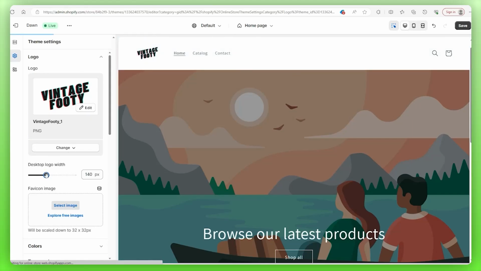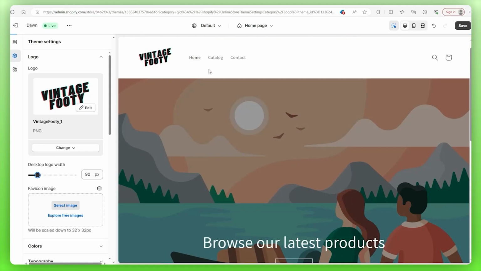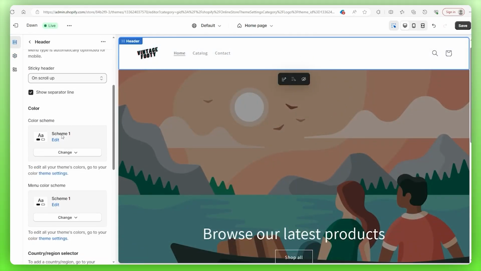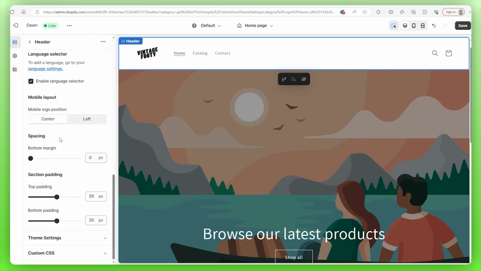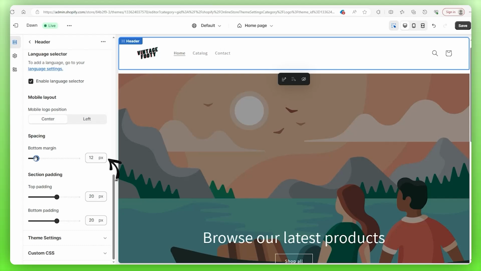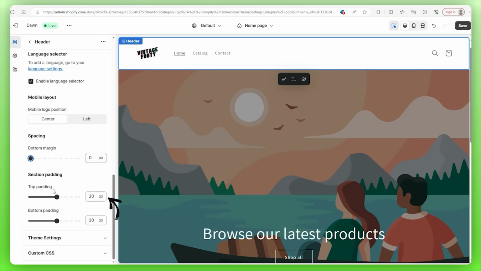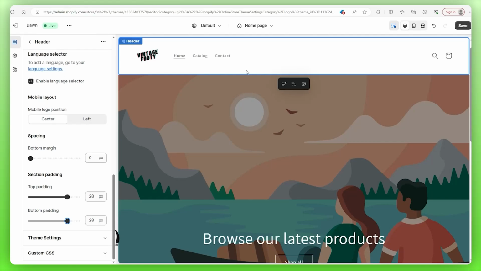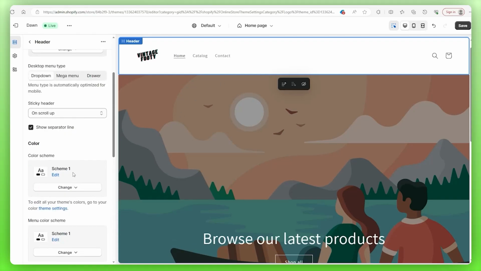Now, this isn't the only category that you can change. You can go to the header by clicking on it right here. And then on the left-hand side, you'll see some options at the bottom of your menu that can change the distance between the header and the rest of the website. And the section padding changes how much space, how much room is in your header in the first place. So you can mess around with that and see what suits your style.